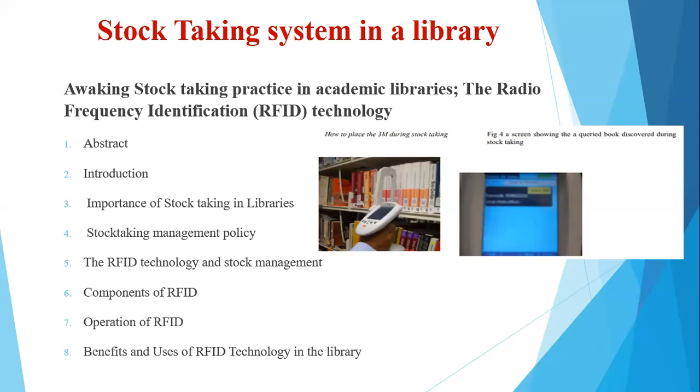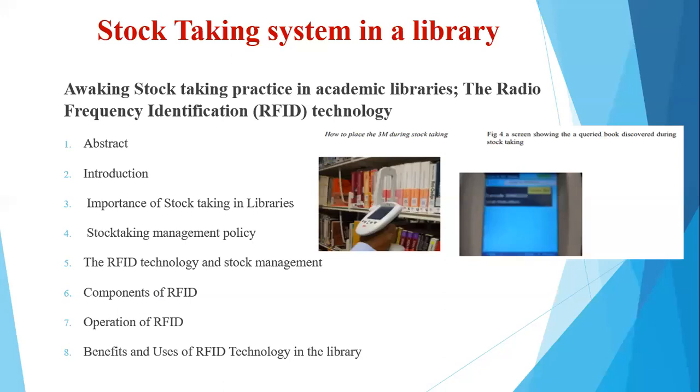Also, high speed and accuracy can be obtained in the entire stock taking activity. This is a very unique feature of RFID over the barcode. With the scanner, it is easy to scan through volumes of books on the shelves without actually pulling them out. The handheld reader is moved over the books rapidly.